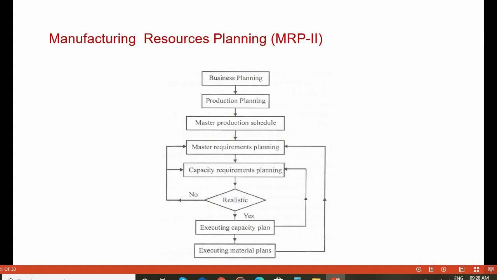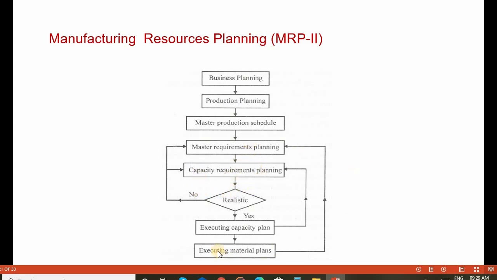The flowchart shows manufacturing resource planning and scheduling activities. We start from the business planning. Once the business planning is finalized, production planning starts, deciding which product has to be produced. Then the master production schedule is prepared and sent to the material requirements planning. The needs are prepared based on the various requirements for production planning and what type of capacity is required.